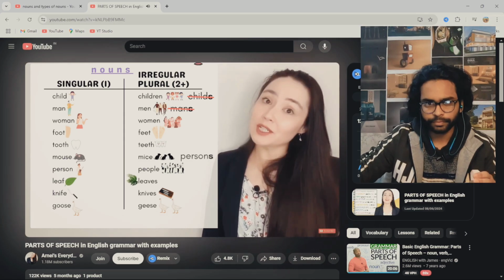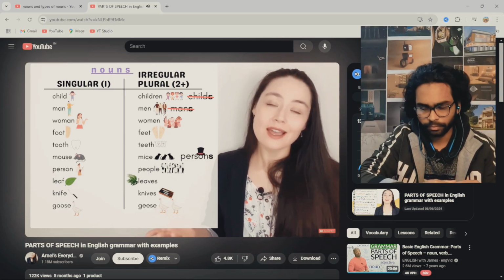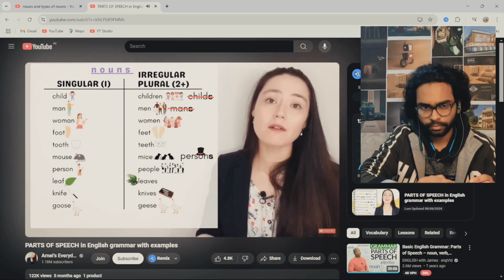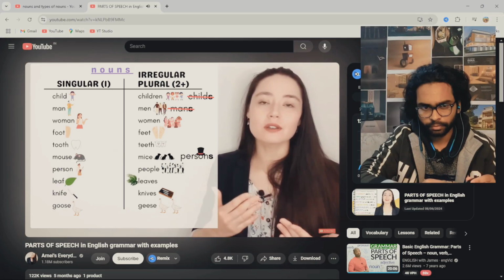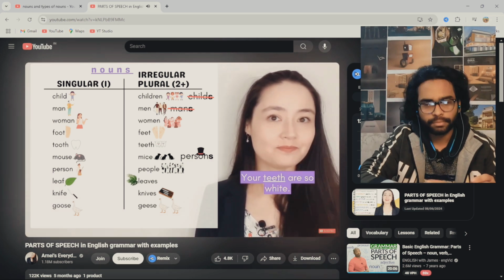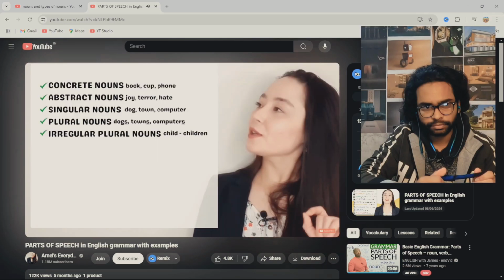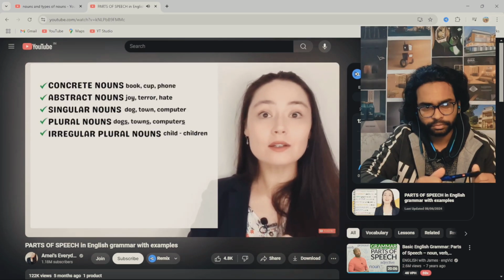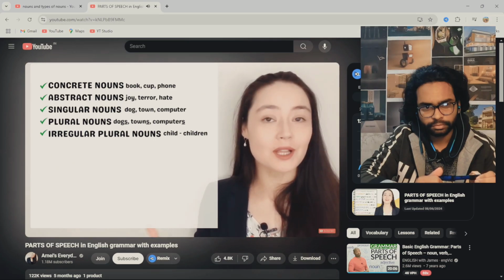In very formal situations in writing, you might see persons. So it's possible to say persons, but day to day in a conversation or regular email communication, just use people for the plural. Your teeth are so white. I had to rake up the leaves. We've looked at concrete and abstract nouns. We've looked at singular and plural nouns and irregular plural nouns.